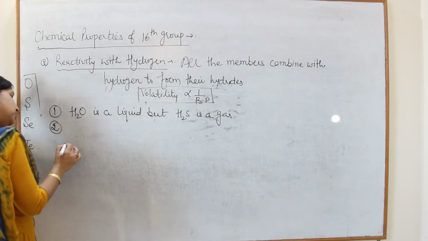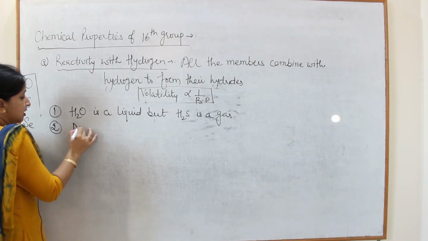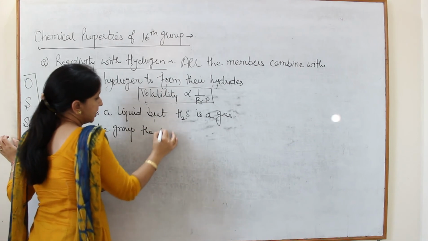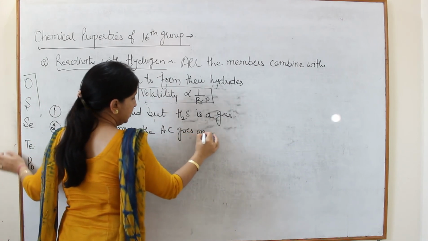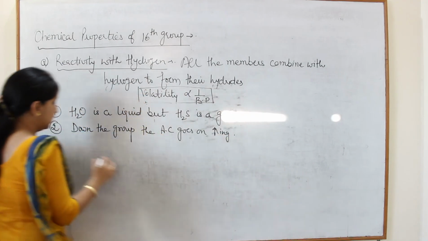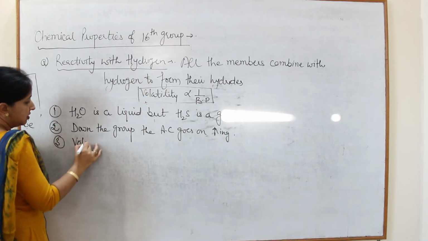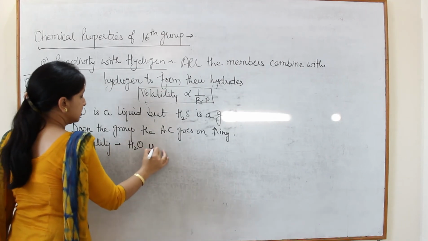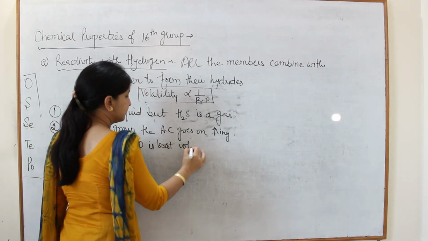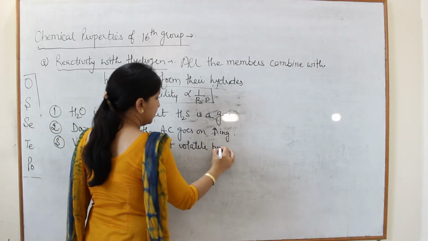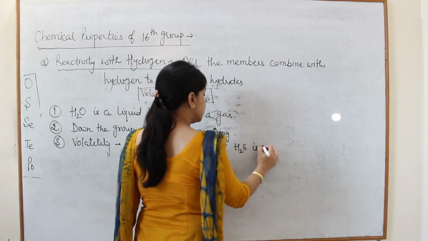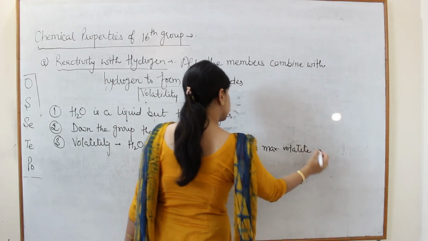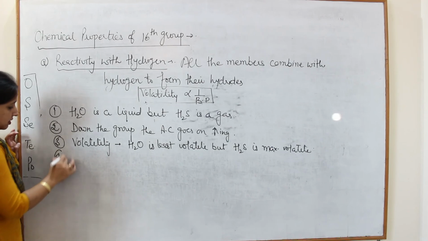Second, we have discussed their acidic character. Down the group, the acidic character goes on increasing. Third, we have discussed volatility. Water is least volatile, but hydrogen sulfide is maximum volatile. Next, we have discussed thermal stability.